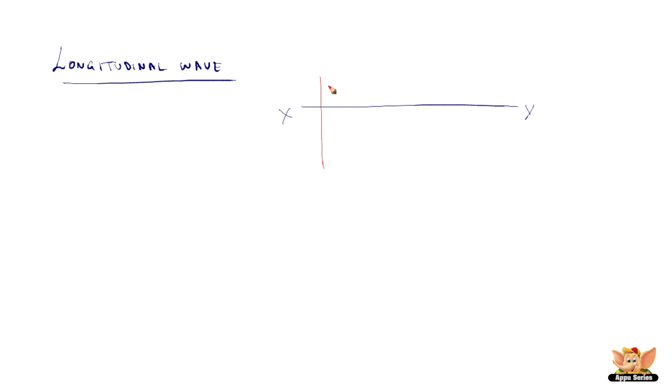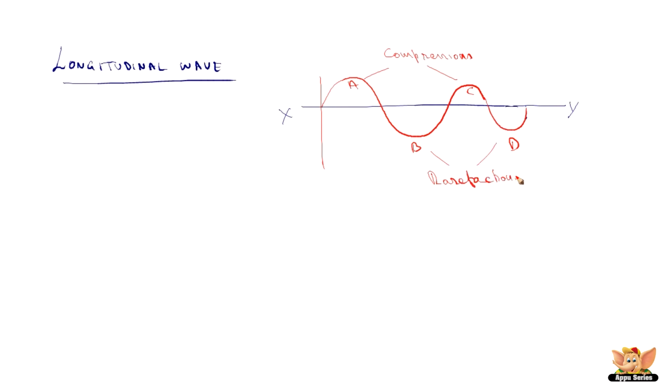So if we take X and Y and then draw a wave, A and C are compressions and B and D are rarefactions. The x-axis is the distance from the source, and the y-axis is the density. XY is the line of zero disturbance.